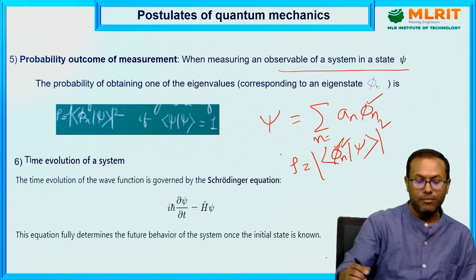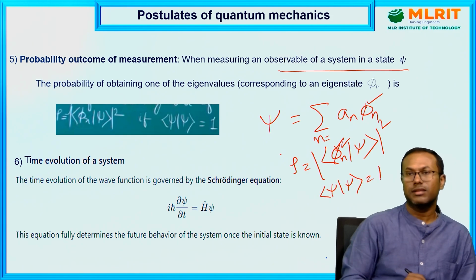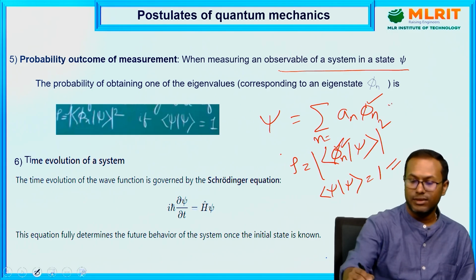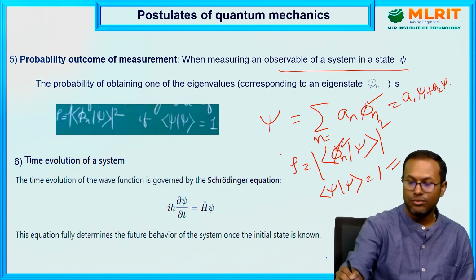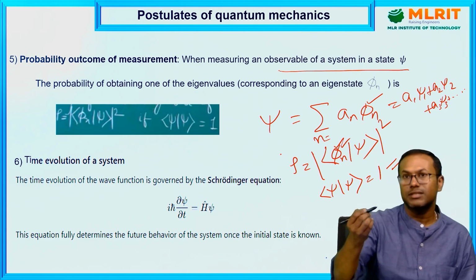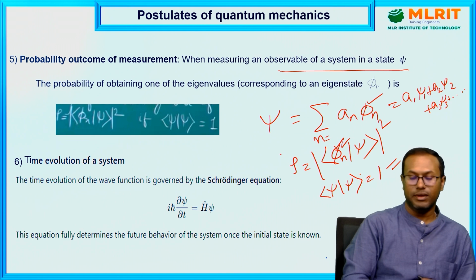We can find it when psi star psi goes to 1, that is, when it satisfies the normalization condition. Then we can write psi as a1 psi 1, a2 psi 2, a3 psi 3, and so on. Suppose you want to find the particle in any one of the states, say psi 2 or psi 3; you can find it in this way.